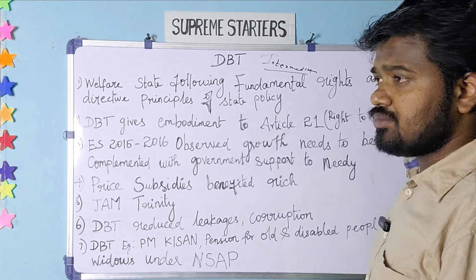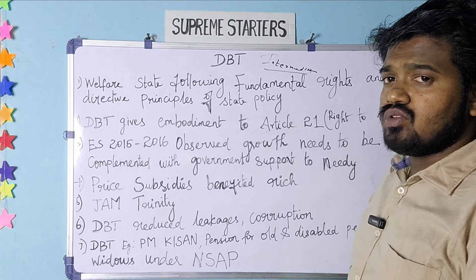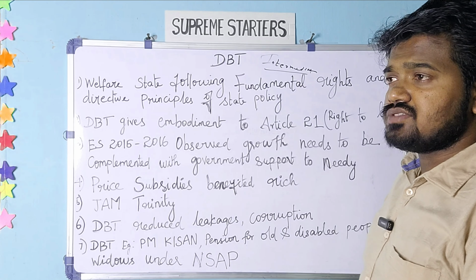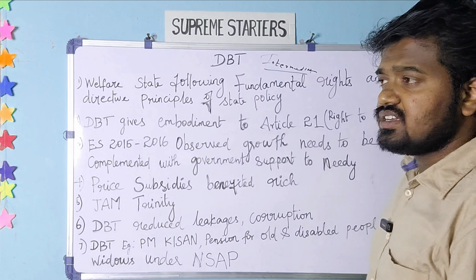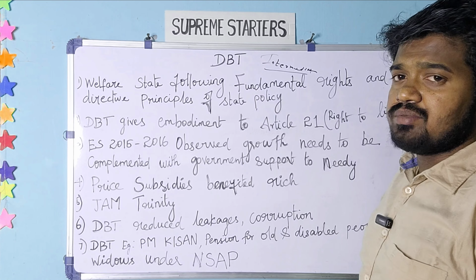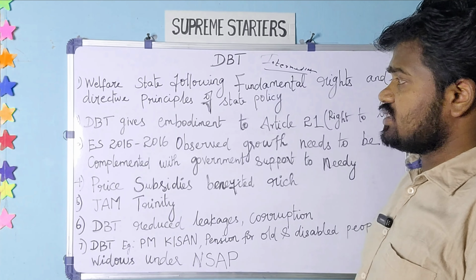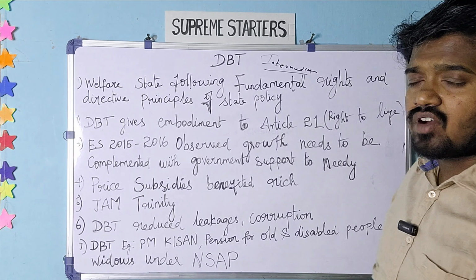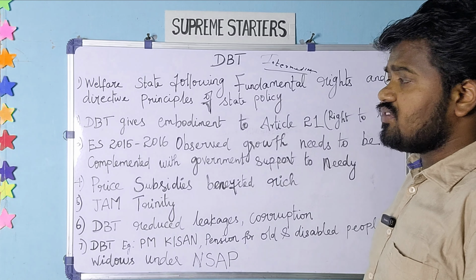Before direct benefit transfer came into force, those amounts, subsidies or monies were transferred to the postal department, the post office, and the postal agent worked as an intermediary and distributed the money to eligible old age people. So that was the case before. India has adopted this kind of intermediaries for the welfare of the people.